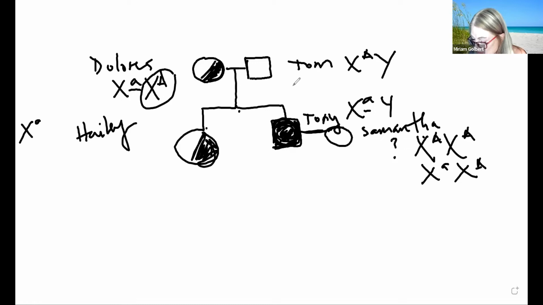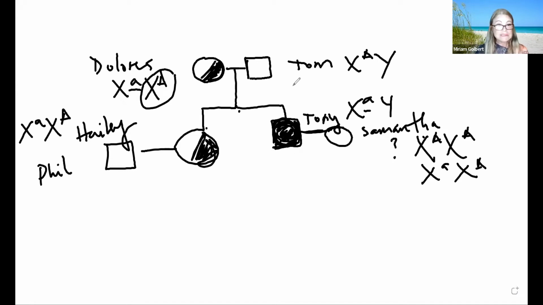So we're going to put Haley here. Okay, so Haley gets married to Phil. Now Phil is a male, so he has normal sense of smell. So his genotype should be this one, right? So the capital A is normal smell phenotype.